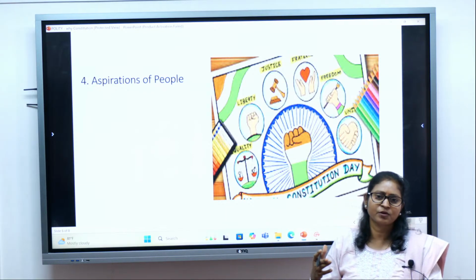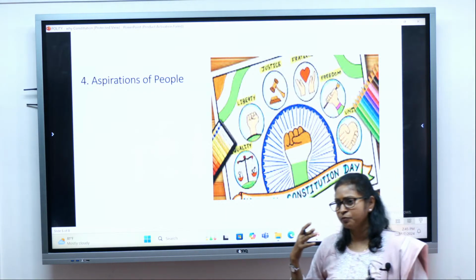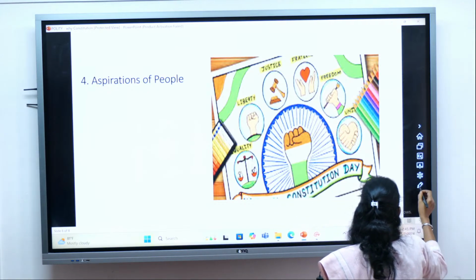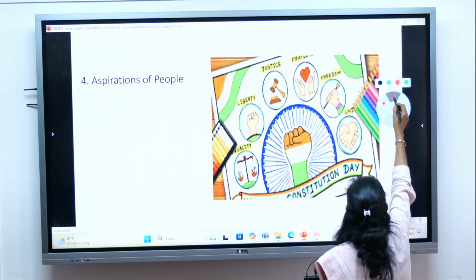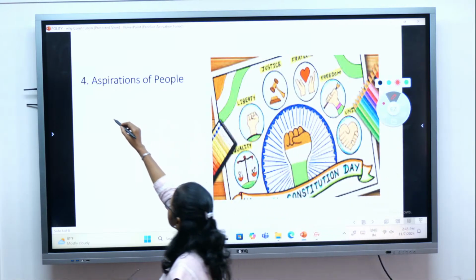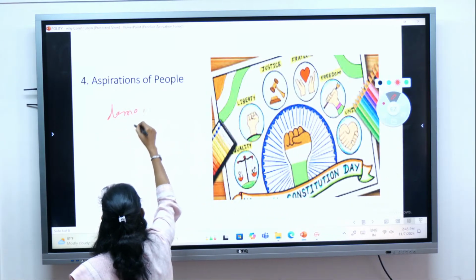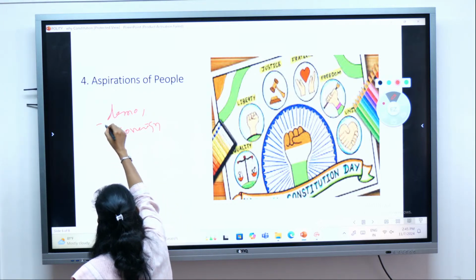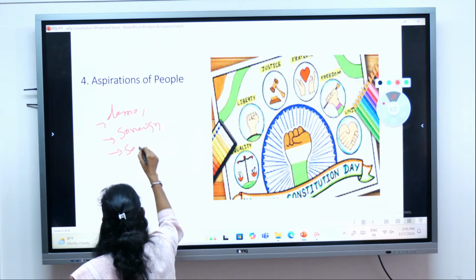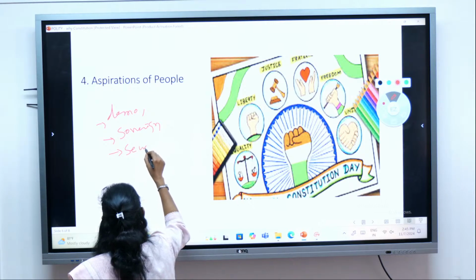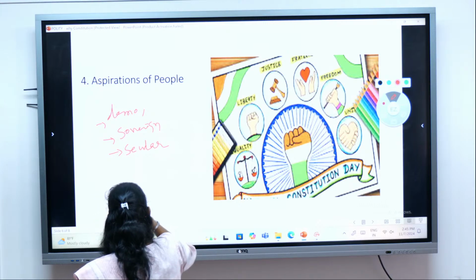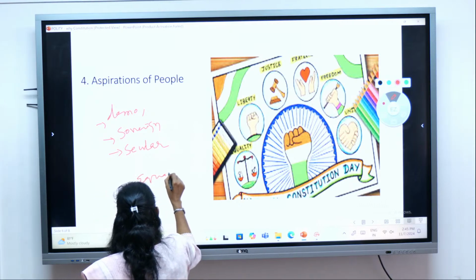India would be a democratic society. It would be a sovereign country. It would be a secular country, not divided in terms of religion. The people should have equality of status.